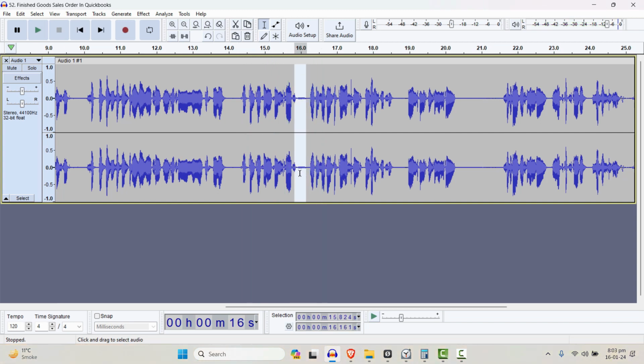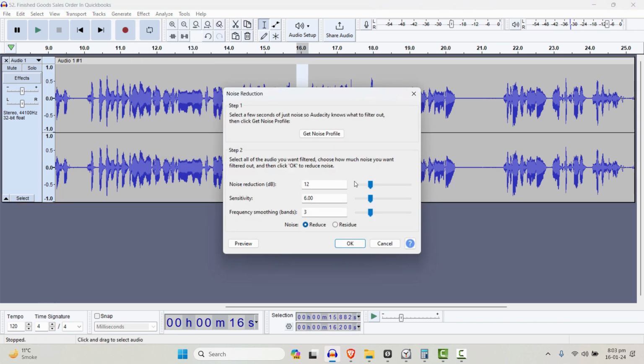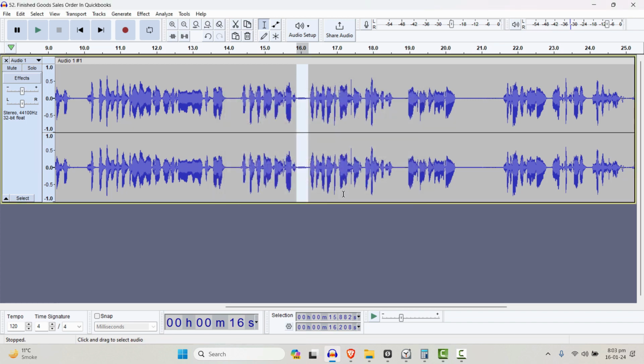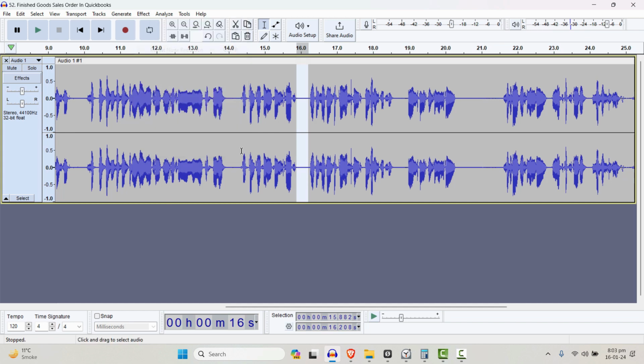As you can see, this breathing sound is a little more than what we want. So what we'll do is just select this part, go to the effects and click on noise removal and repair. Click on noise reduction and get the noise profile. Now you won't unselect this and apply it to all. You will apply it to the same part only. Don't need to change the selection. Just go to the effects again and repeat the noise reduction.